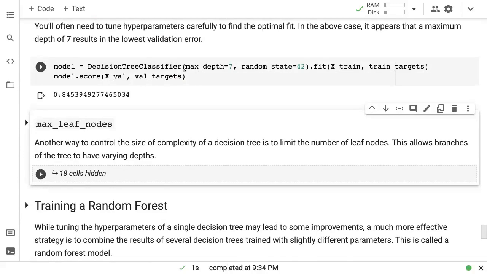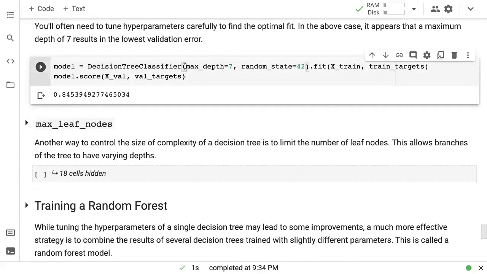So you regularize a decision tree, which means to reduce overfitting by tuning some hyperparameters. So this is called a hyperparameter, max depth, and just changing its value is called tuning the hyperparameter. And by tuning this hyperparameter, we have regularized the model a little bit. We have now reduced the amount of overfitting that it has.